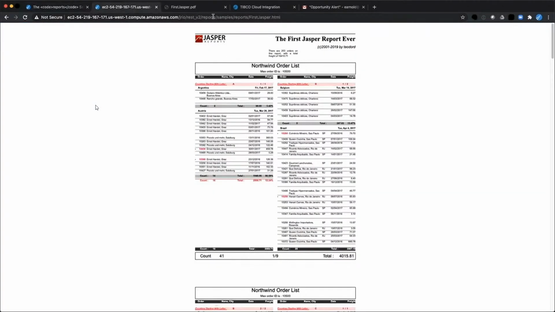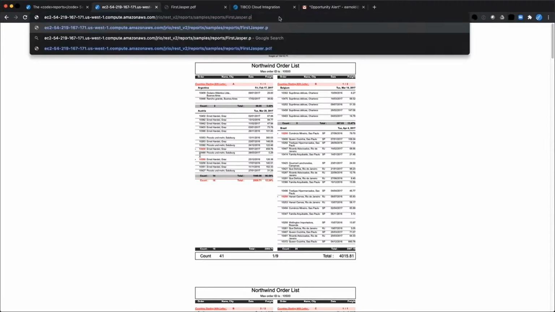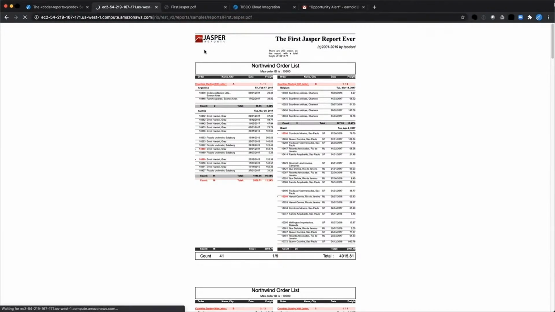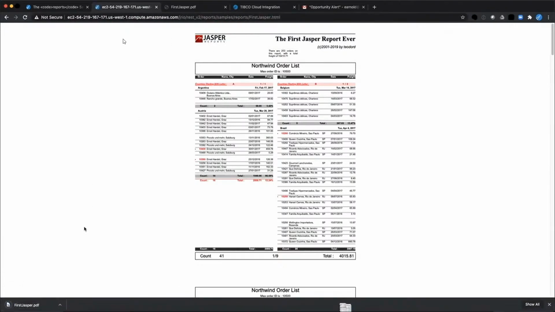Here is a call into JRIO. We're asking it to bring back the first Jasper report, and we're specifically asking it to render that report in HTML. And I can change this HTML to PDF, and you'll see that it'll be downloaded in PDF.